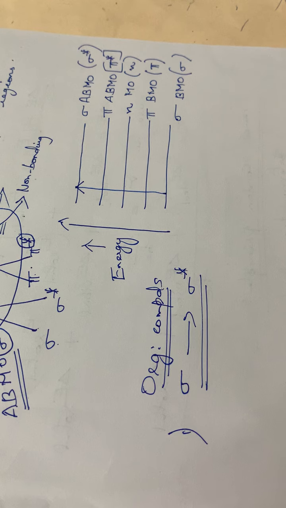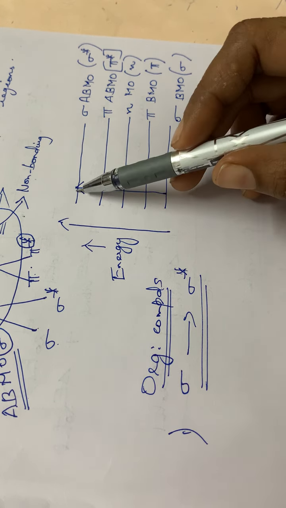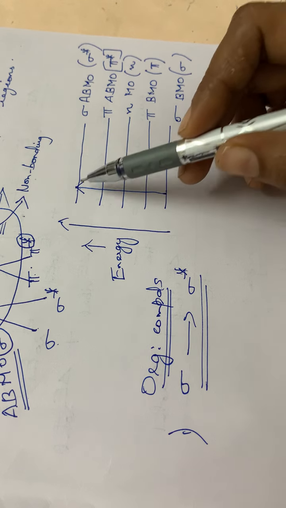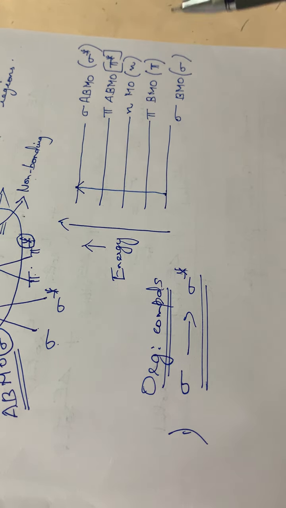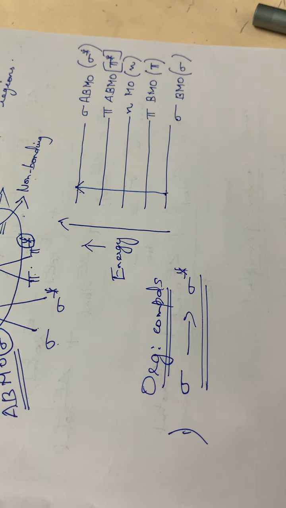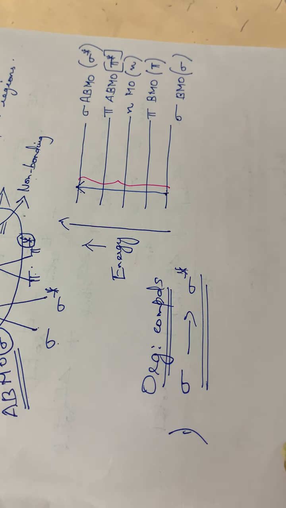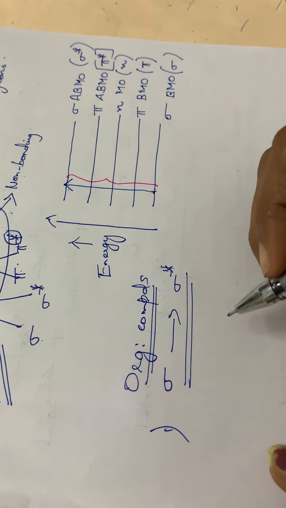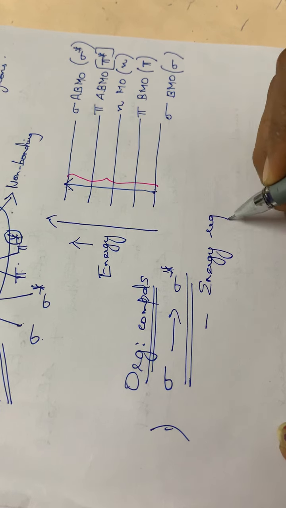What about the energy required for this transition? It needs the maximum energy for the excitation, the greatest amount of energy. So the energy required is very high for this transition.